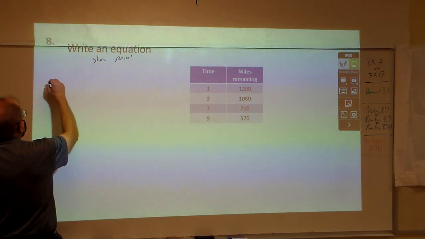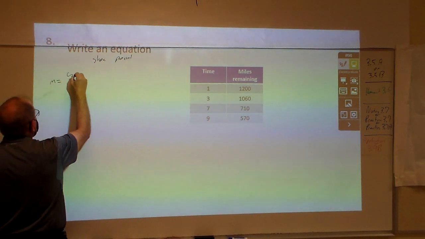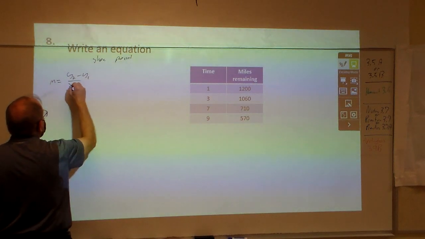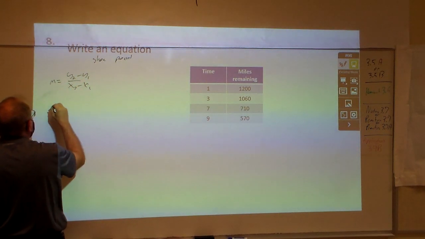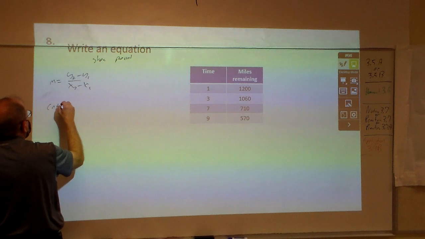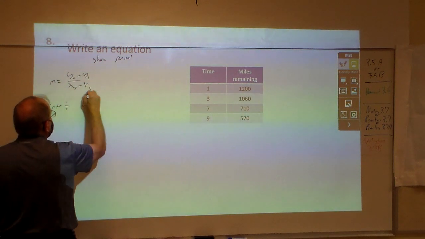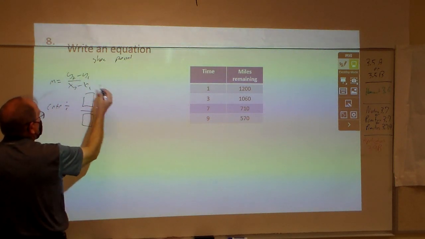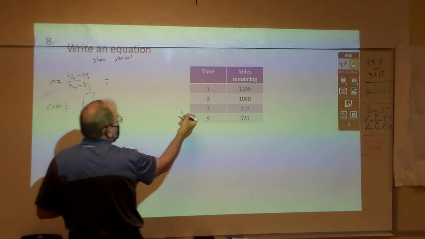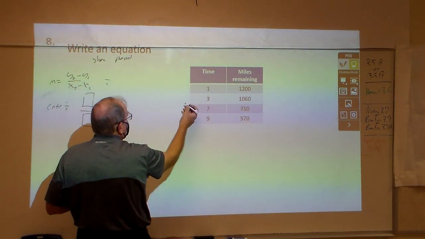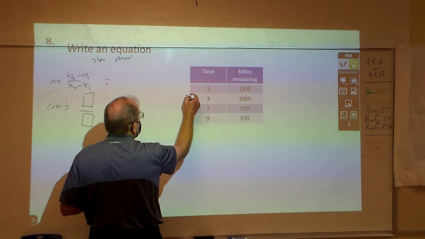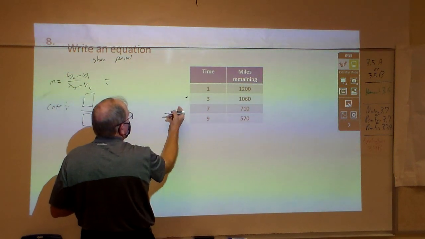Well, to me the best thing is I like doing my little y2 minus y1 over x2 minus x1. On the Inspire, hit your control divide sign and the little boxes pop up. And you're going to type in what I'm going to put up here. I would probably just start with, doesn't really matter, I'm going to start with this one right here. So I'm putting a dot there.